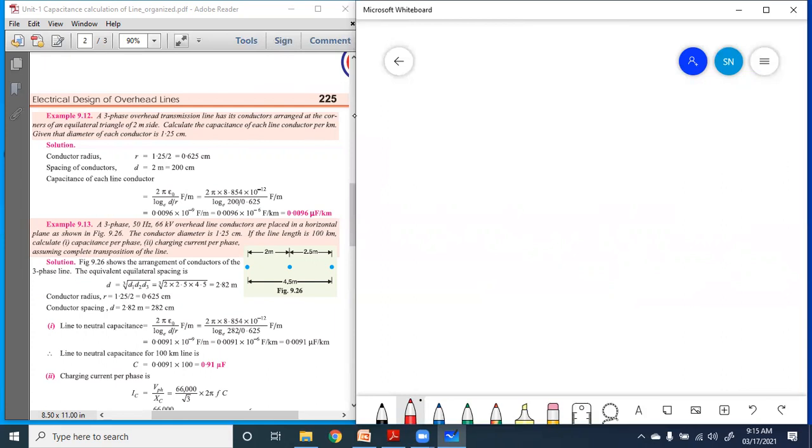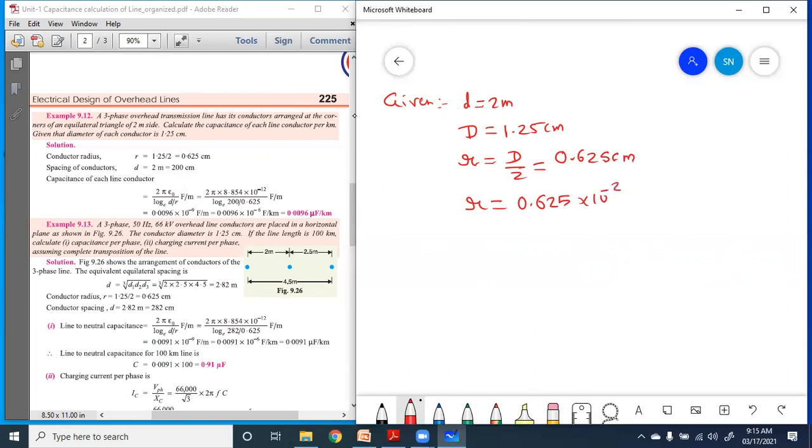The given condition is that the distance between the conductors is 2 meter, and the diameter of the conductors, capital D, is 1.25 centimeter. What is the radius of the conductor? D by 2, and it becomes 0.625 centimeter. The radius and the distances must be in the same unit, so 0.625 centimeter and 2 meter; all readings must be in meter or centimeter.